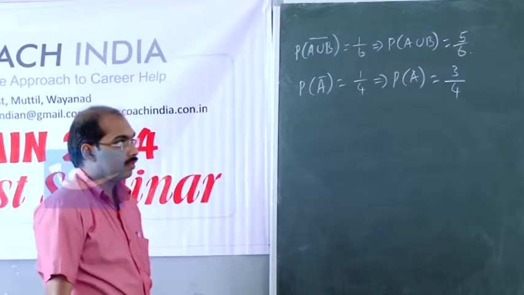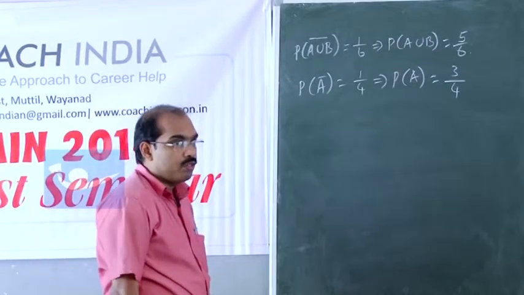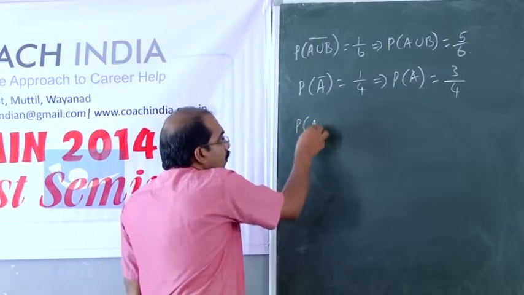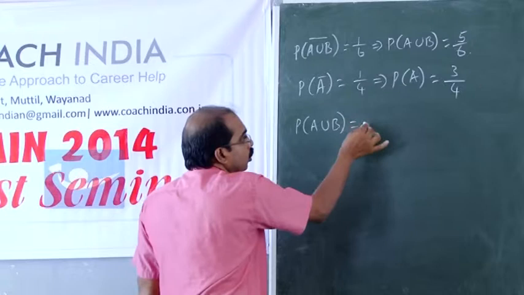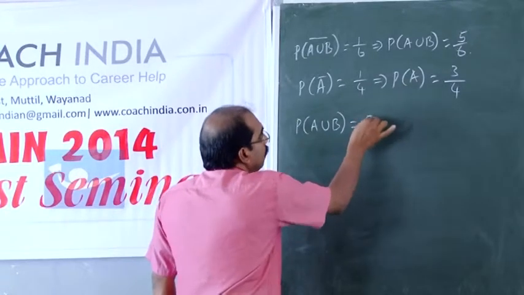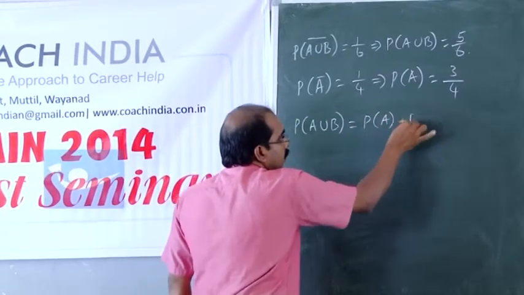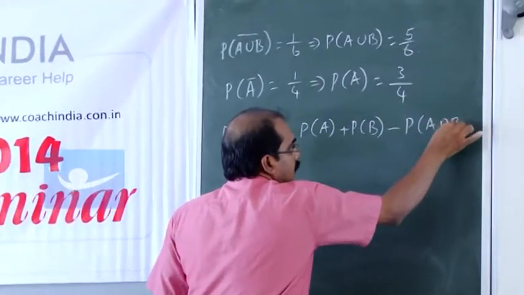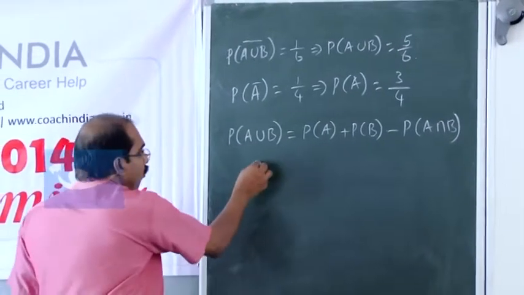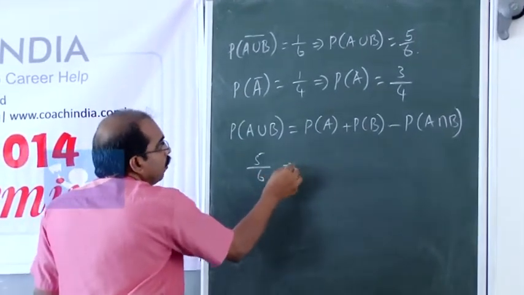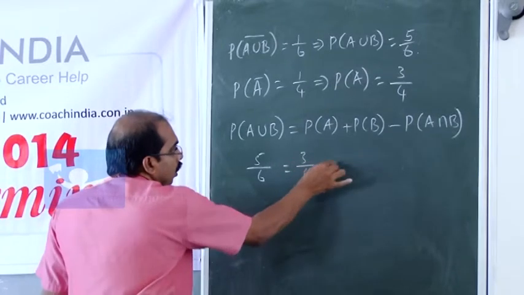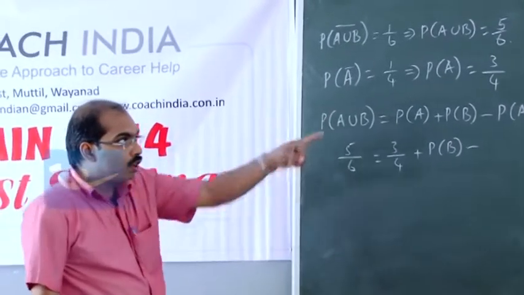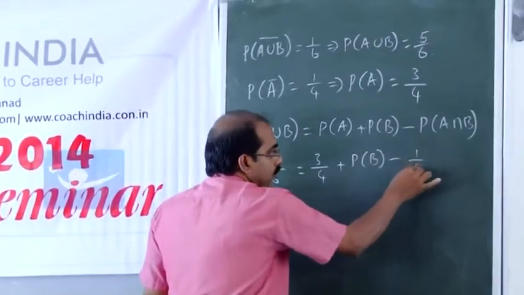Again, we have to get the value of probability of B. P of A union B equals P of A plus P of B minus P of A intersection B. Here P of A union B is 5 by 6 given, P of A is 3 by 4, P of B is to be determined, and P of A intersection B is also given, which is 1 by 4.